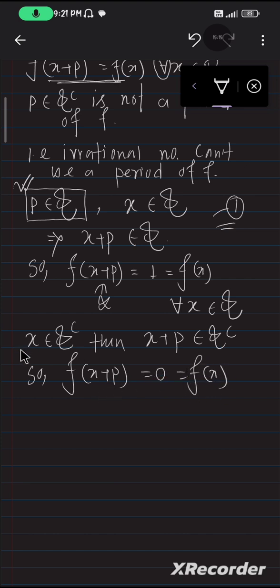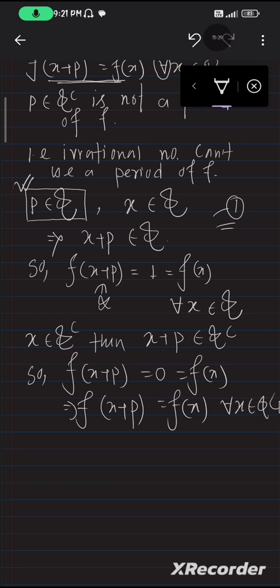Why? Because when x is inside Q complement, the function attains 0. So f of x plus p equals f of x for all x inside Q complement. Observe carefully that when we take x inside Q, and when we take x inside Q complement, in both cases the definition of period holds.